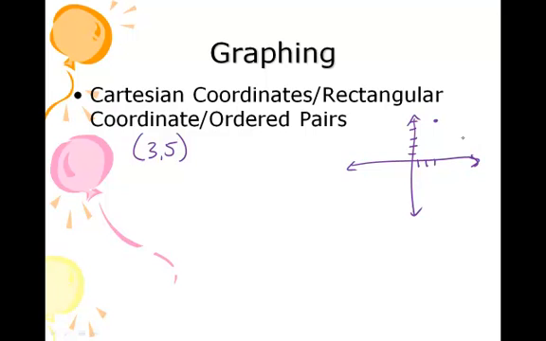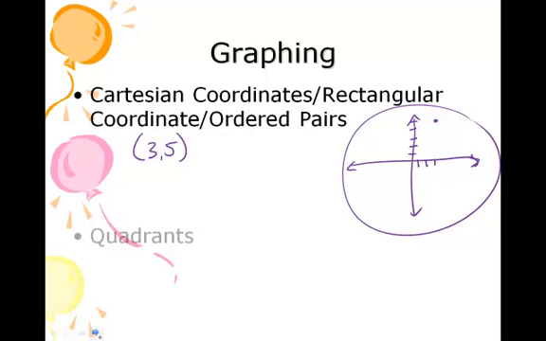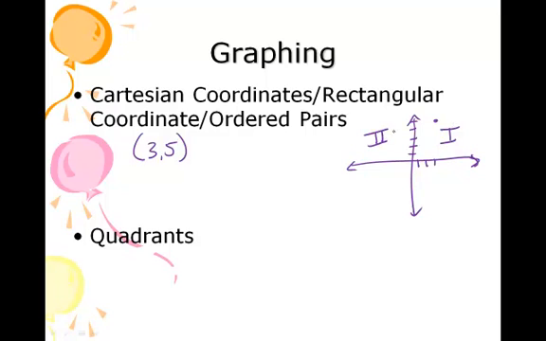This can be called a Cartesian plane or a coordinate plane, and the ordered pairs can have these names as well. When we talk about quadrants, we talk about the first, second, third, and fourth quadrant. And again, this is information that you should be very familiar with. Pause the video if you need to take a moment to copy some of this down, and I am going to go ahead and move on.